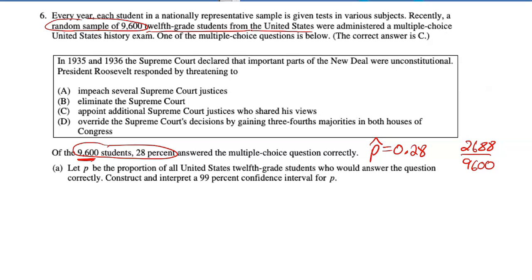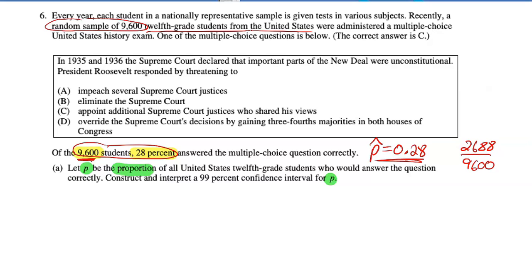9,600 students, 28%. That's a really important value right there. Both of those, the sample size n and the p-hat of 28%. And 28% of 9,600 is 2688. Another really important term here: let p be the proportion of all students who would answer correctly. Construct and interpret a 99% confidence interval for p.